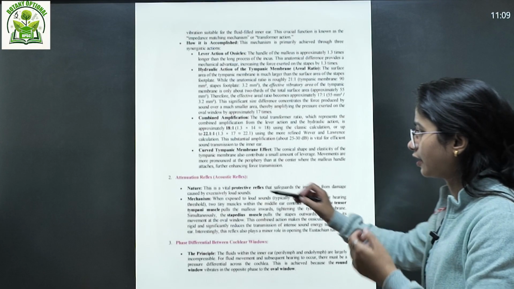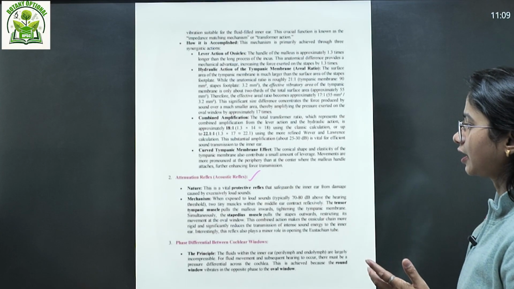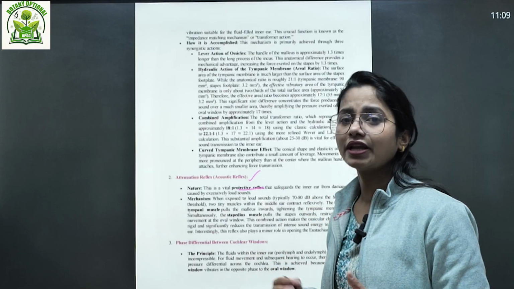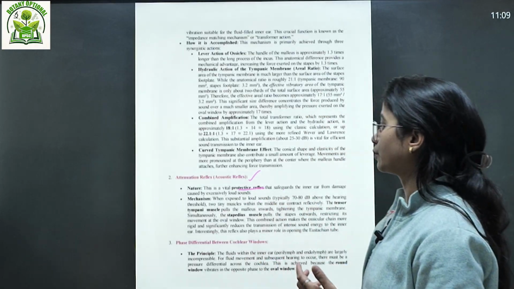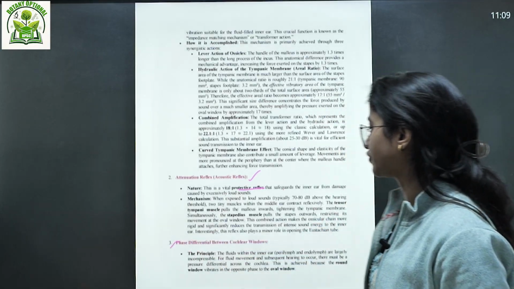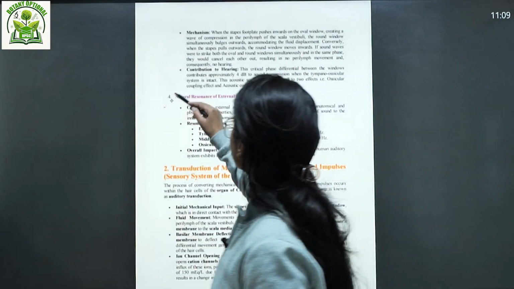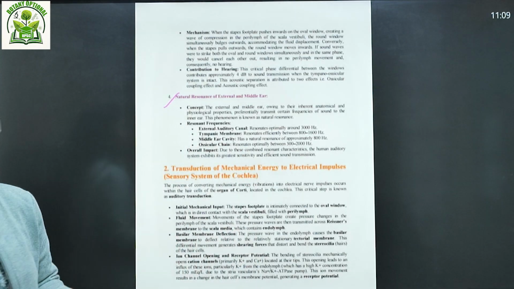Then we have also covered the attenuation acoustic reflex. That is your protective reflex, and it safeguards the inner ear from damage by excessively loud sound. We have also talked about the phase differentiation between the cochlear windows, and the natural resonance of the external and middle ear.